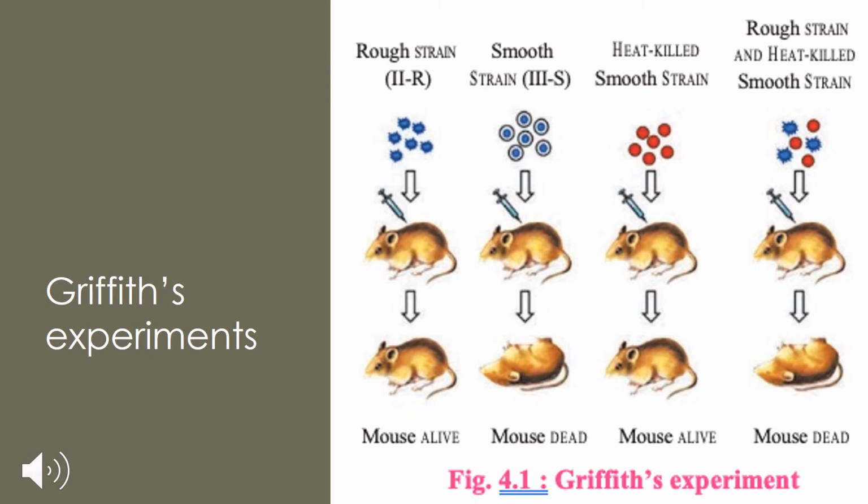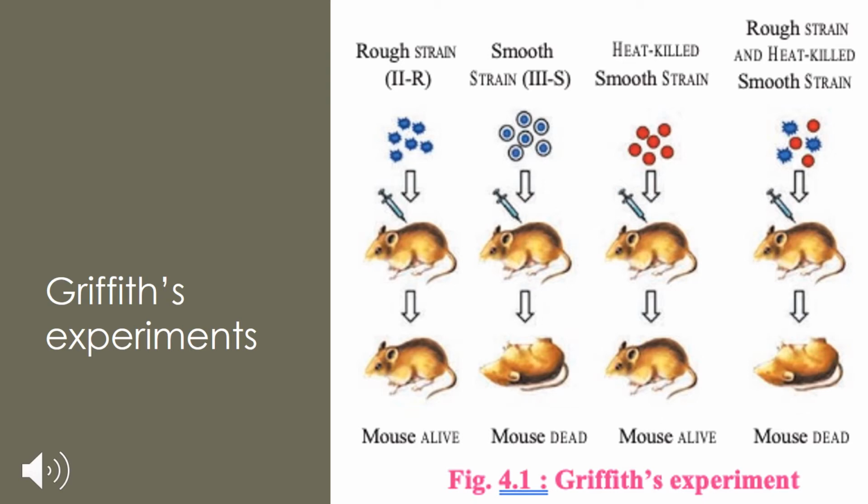Number one was the virulent, smooth, pathogenic, encapsulated type. I repeat, virulent, smooth, pathogenic, encapsulated type. That was the S strain. And second was the non-virulent, rough, non-pathogenic, non-capsulated R type. So one was the S type, as you can see in the picture, and the second was the R type.